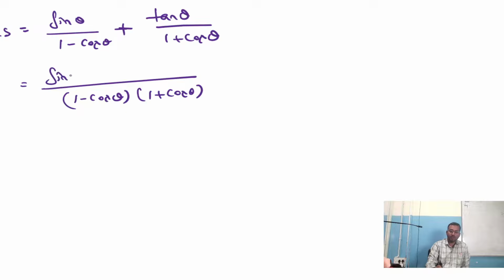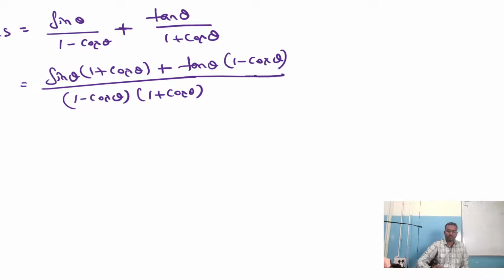So it will be sin theta into cross multiply. Sin theta into 1 plus cos theta plus tan theta into 1 minus cos theta. Okay, LCM is 1 minus cos theta, 1 plus cos theta as it is. So this 1 plus cos theta will multiply with sin theta, 1 minus cos theta will multiply with tan theta. Any doubts? Now, what we can write? Shall we multiply here?